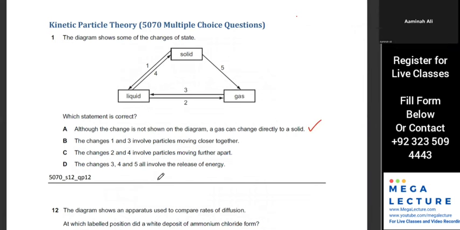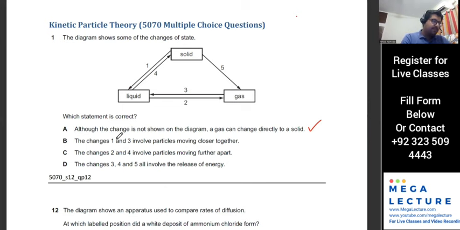The other ones are, why is B wrong? What's incorrect about B? 1 and 3 involve particles moving closer together. Because in change 1, the particles move further apart. Okay, so in change 1, solid to liquid, they're moving further apart.